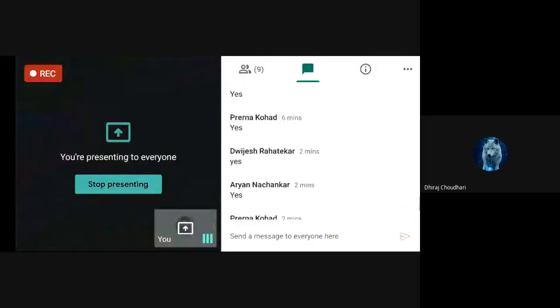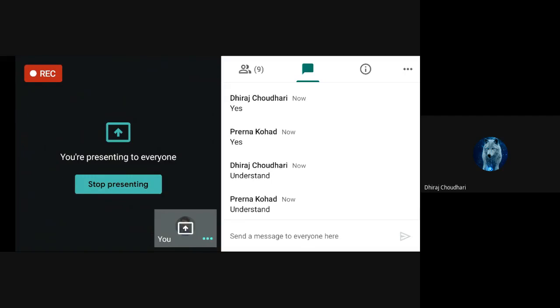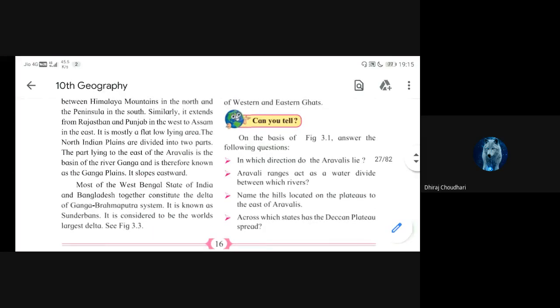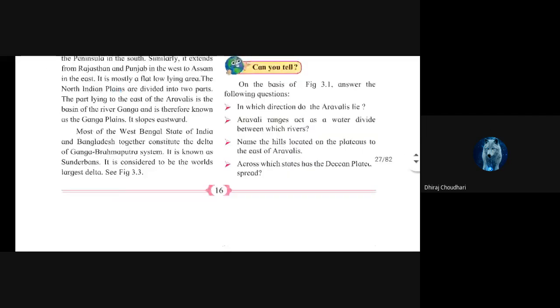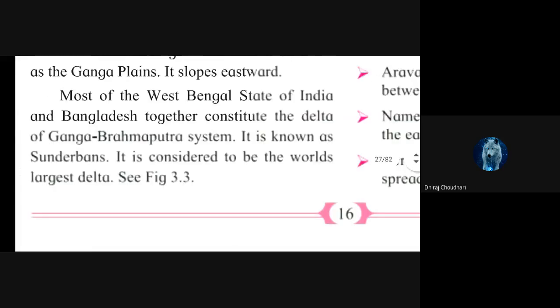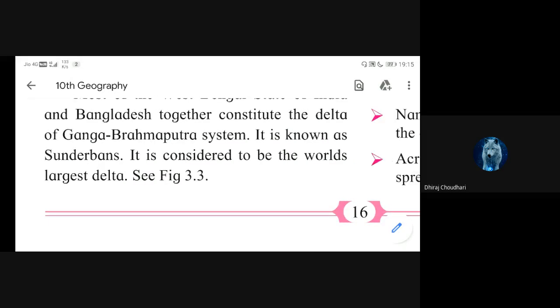So do you understand this Ganga plain? Okay, all right. So this is the first part. We have seen that northern Indian plains are divided into two parts. The first part is the Ganga plain. Next part is most of the West Bengal state of India and Bangladesh together constitute a delta of the Ganga Brahmaputra system.